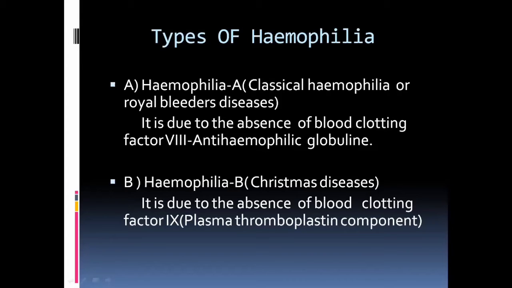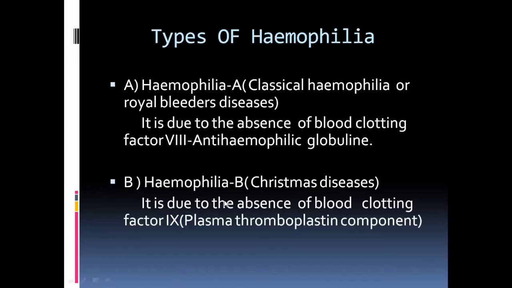Why is it called classical hemophilia? It is a common disease, so you call it classical hemophilia. How does hemophilia A occur? This is due to the absence of blood clotting factor 8. It means the chromosomes carry different types of blood clotting factors. Here, if factor 8 is absent, the person is suffering from hemophilia A. That factor is anti-hemophilic globulin. This factor is completely absent in the blood, hence the person is suffering from hemophilia A disease.